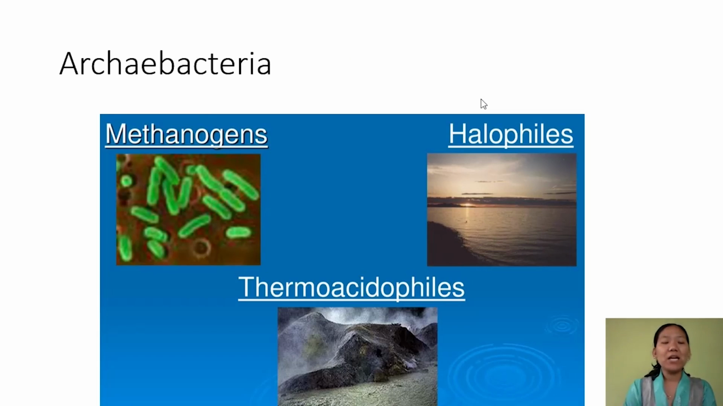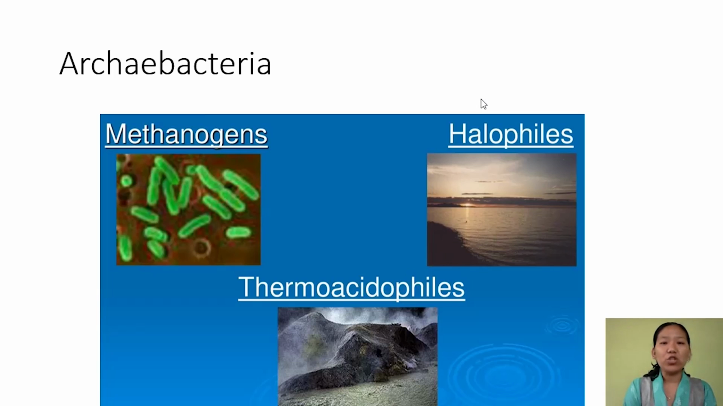So archaebacteria are those bacteria which are able to live in a very harsh, very extreme condition. And they are able to do so because of a special structure of the cell wall. And these bacteria, of course, they are unicellular and prokaryotic. And we have 3 groups of such archaebacteria.